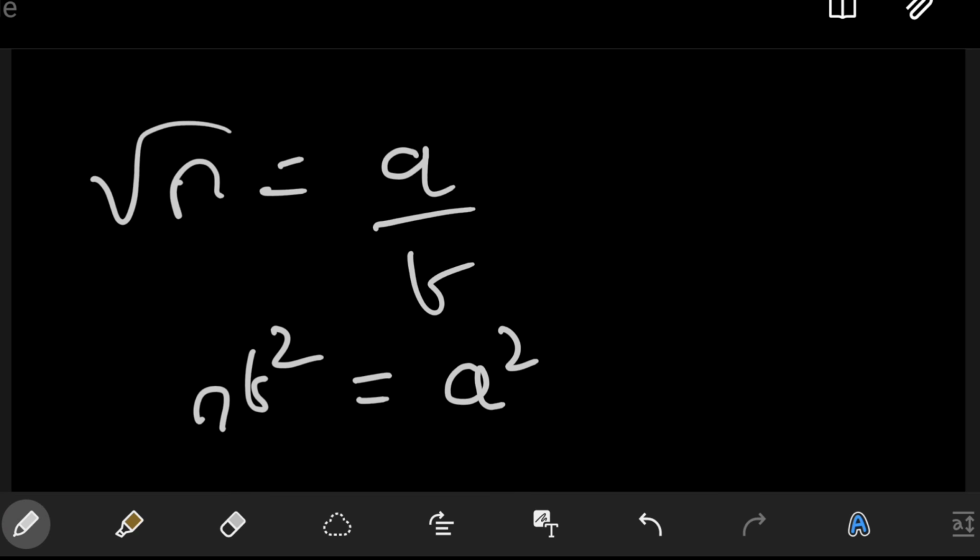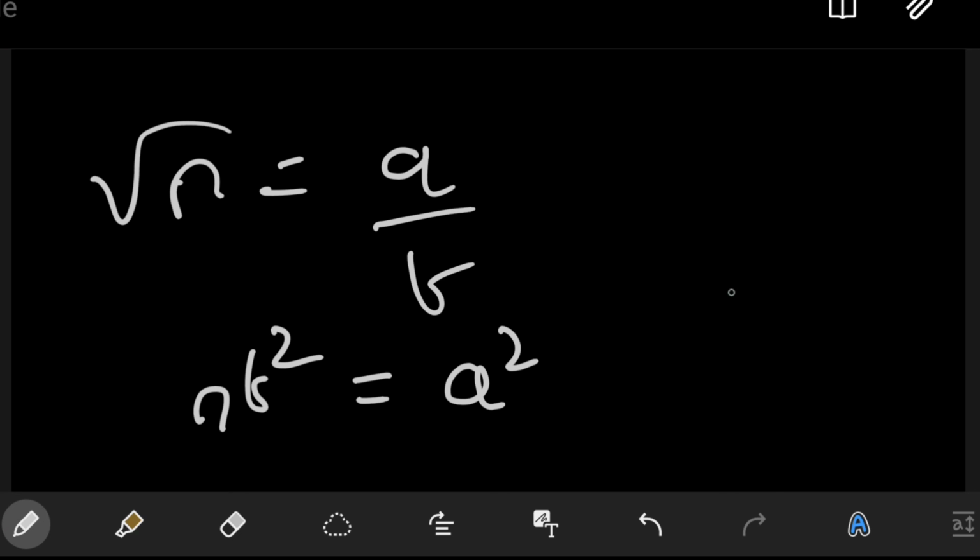And so the next step, if we could actually make this work, would be something like if n divides a square, then n must divide a, right? Because in the square root of 2 case, what we were able to say is that if a square is an even number, then a must be an even number. So the generalization of that here would be that if a square can be divided by n, then a must be divisible by n.